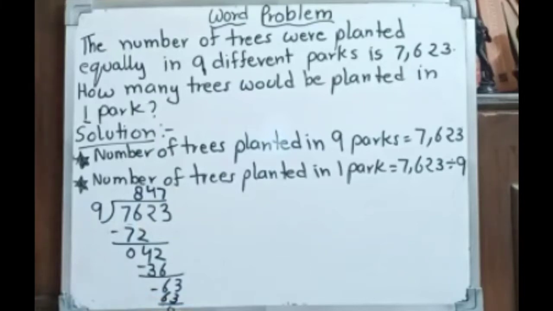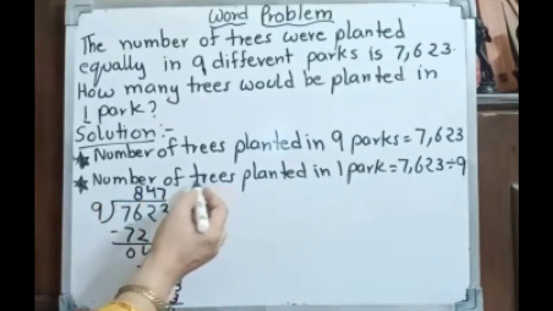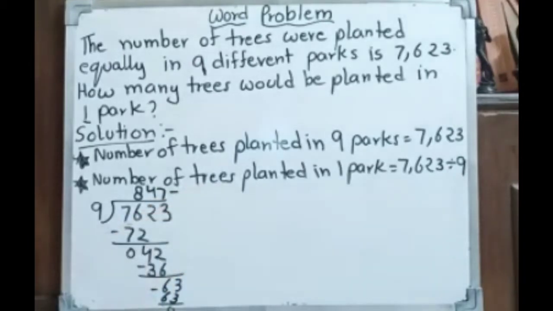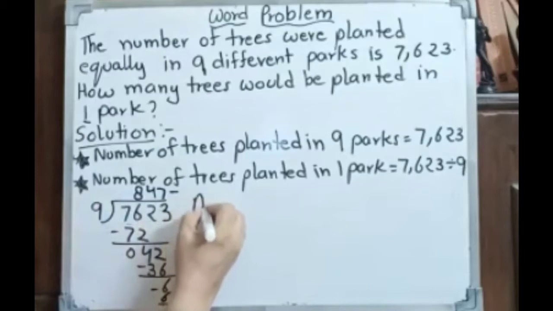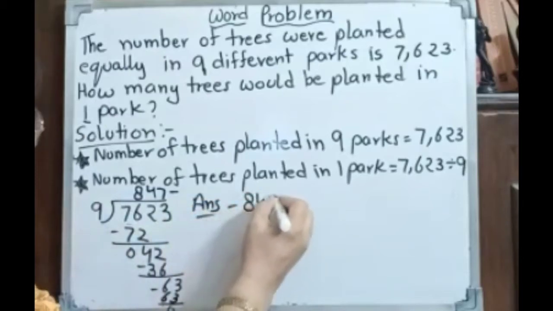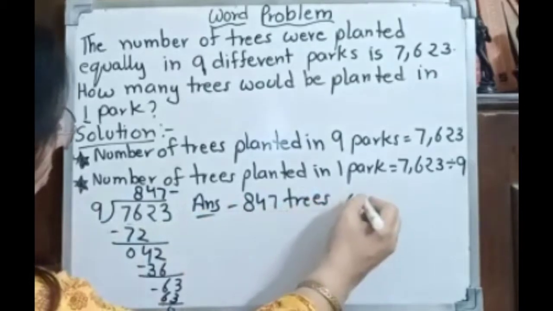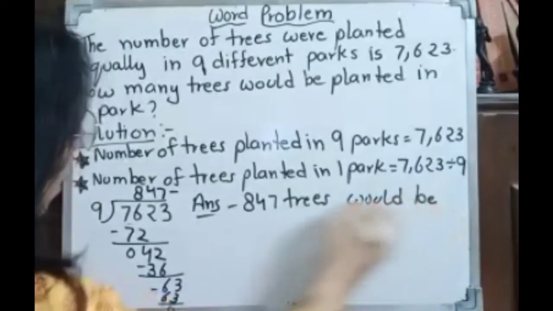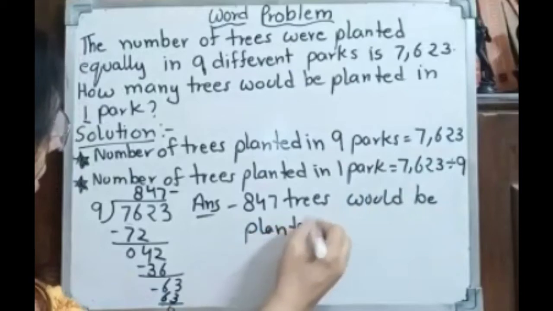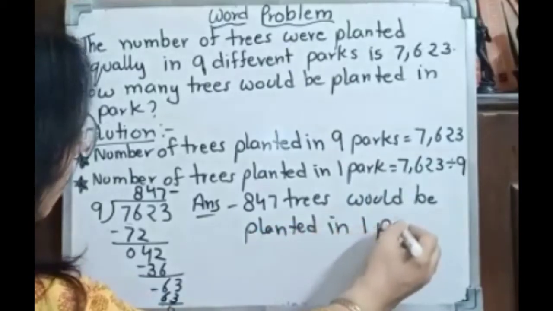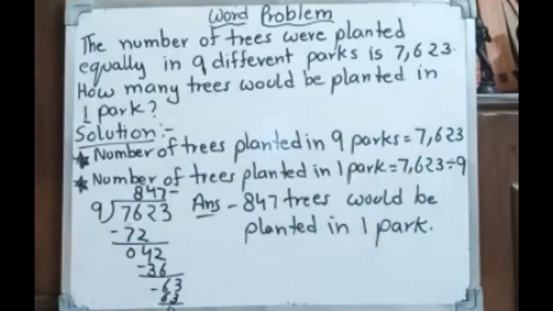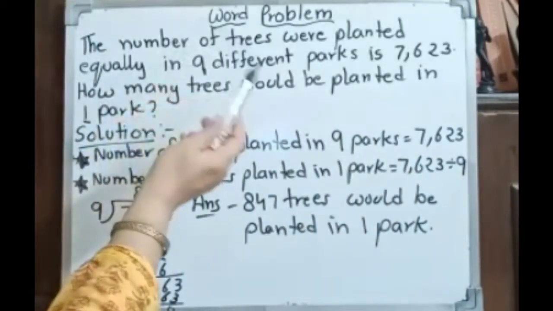Remainder we have 0. So what is the answer? Number of trees planted in one park, that is 847. And always remember that your answer is always in your question. So how many trees would be planted in one park? 847 trees. So this is the answer. 847 trees would be planted in one park.